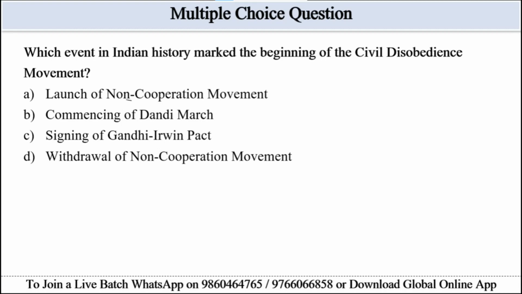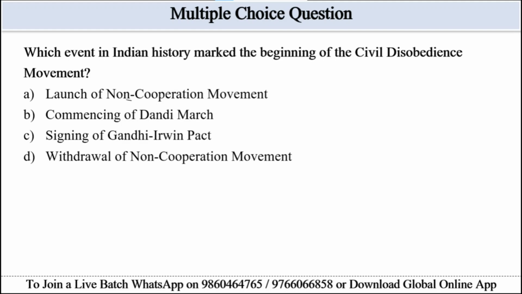The question is, which event in Indian history marked the beginning of the civil disobedience movement? Options are given: option A, launch of the non-cooperation movement; option B, commencing of the Dandi March; option C, signing of the Gandhi-Irwin Pact; and option D, withdrawal of the non-cooperation movement. So this passage states the movement was supported after the failure of the Round Table Conference and mentions the Dandi March, 1930, as a key event historically launching the civil disobedience movement.